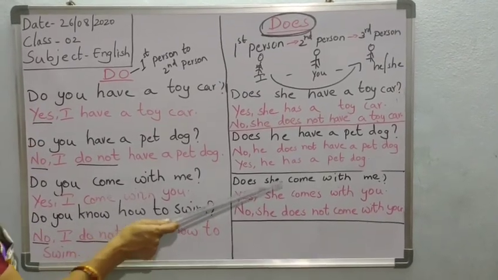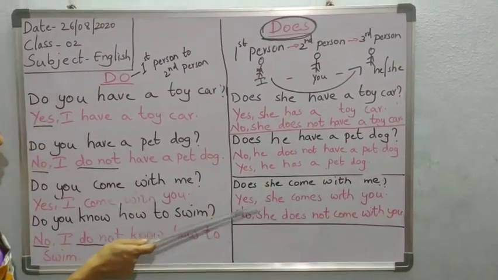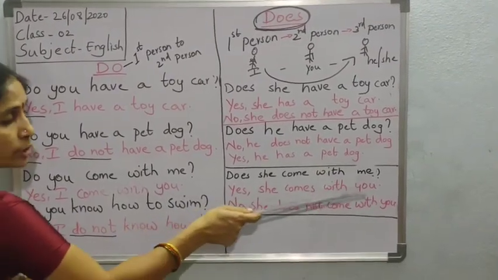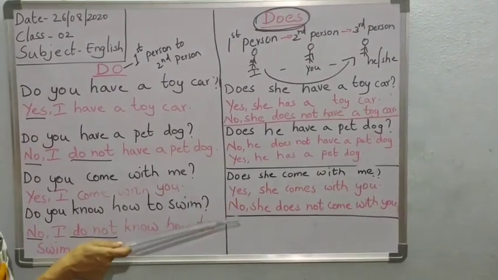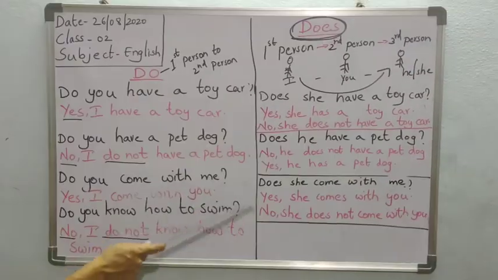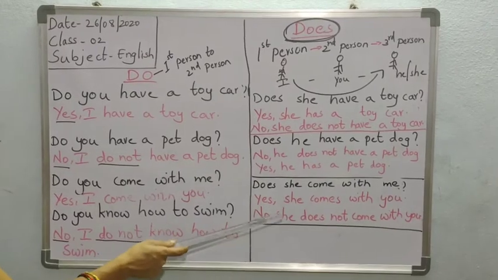Third one, does she come with me? Yes, she comes with you. For example, she doesn't want to come with me. No, she does not come with you. Like this, we have to write the answers.